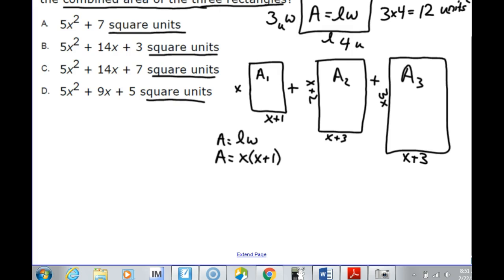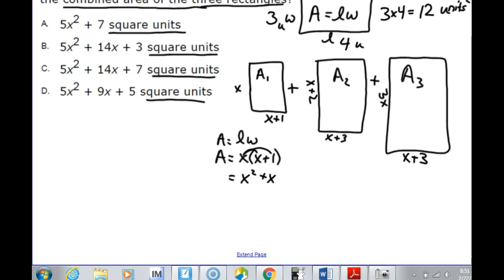Well, you should recognize that as the distributive property. So x times x plus 1: x times x gives us x squared, and x times 1 is x. That's as far as we can go with that. We can't combine those because they're not like terms. They're different. We have an x squared and we have an x.